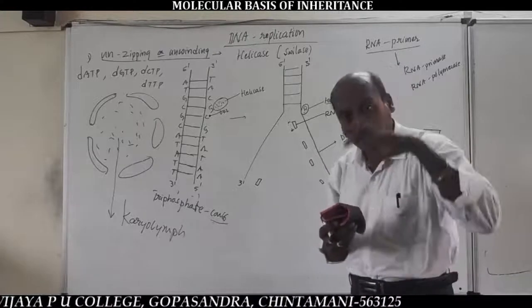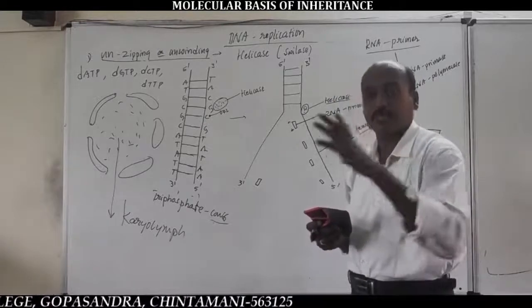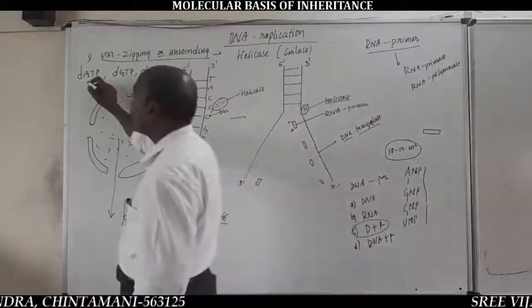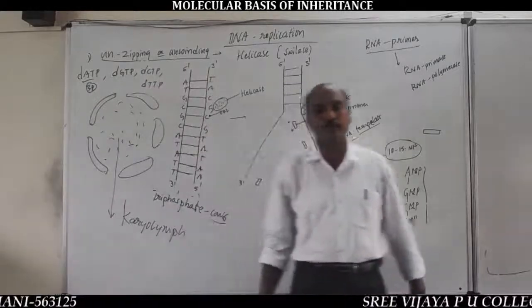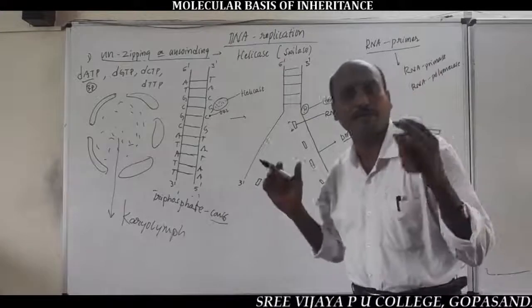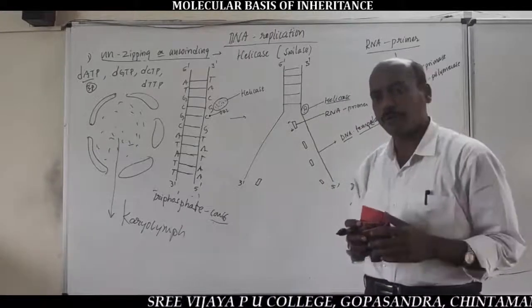But these DNA nucleotides are present in triphosphate condition. Triphosphate condition means each nucleotide contains 3 phosphate functional groups. So, the DNA nucleotides are present in the nucleoplasm of the nucleus in triphosphate condition. Very important.